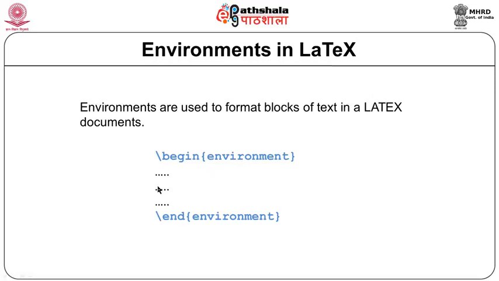So, whatever we type within this block, the commands that we have used while defining environment will be applied to that block. So, suppose this block I want in italics, few other blocks I want in bold, then we can set environments accordingly. Let us see an example of using environments.